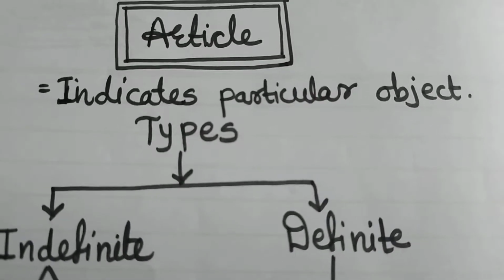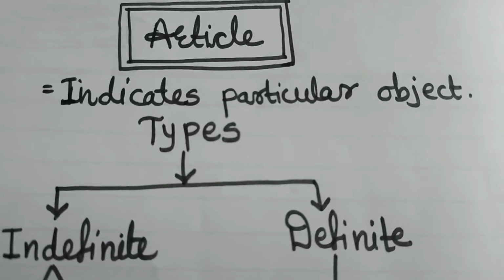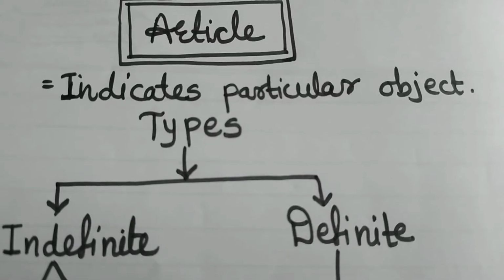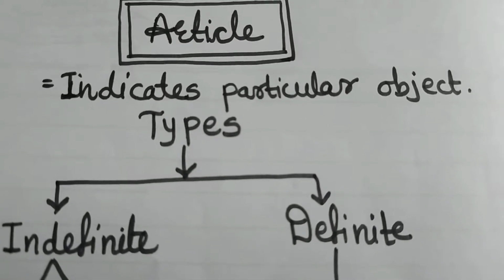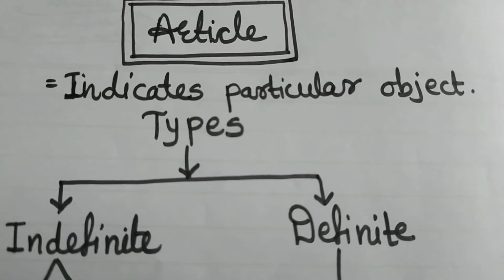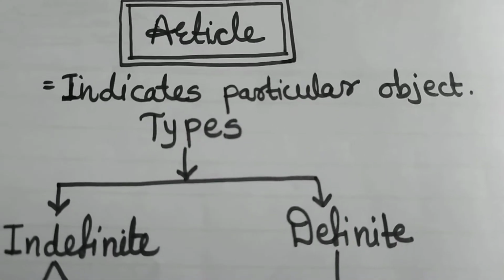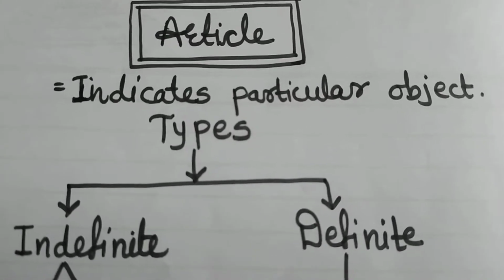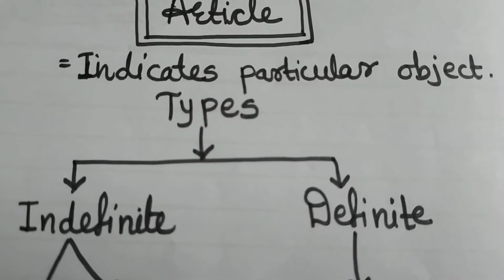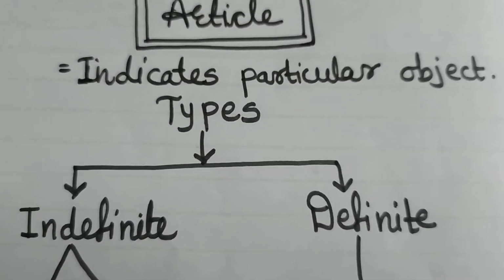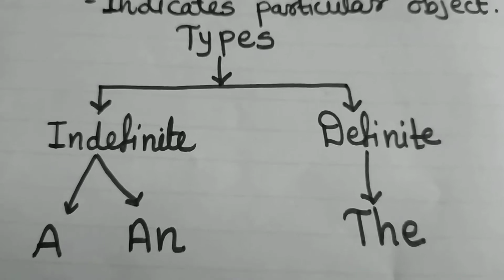An article is a very important part of speech. It indicates a particular object. When we are speaking about any object in a particular way, it is always denoted with an article. Basically, there are two types of articles, that is definite and indefinite articles. We will try to understand.